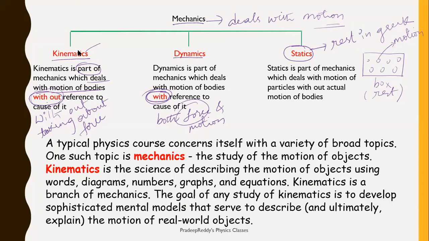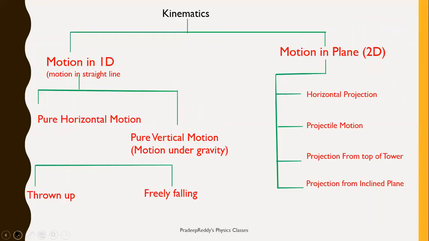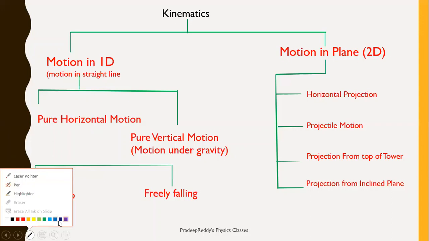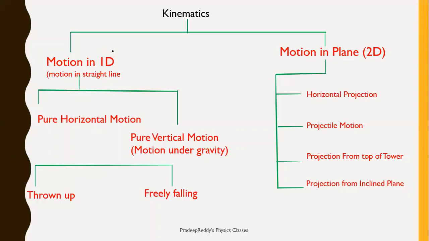Coming to kinematics, you have different parts which you can study. In lesson 1, we will be dealing with motion in one dimension, whereas in lesson 2, we will be handling motion in two dimensions. Motion in one dimension means a body purely moving along the positive x-axis.